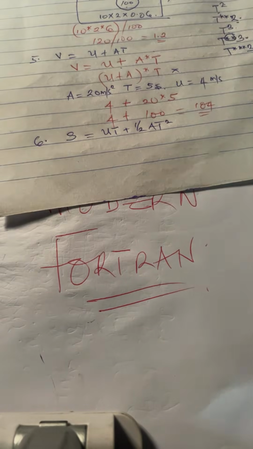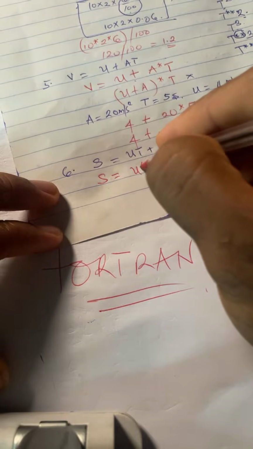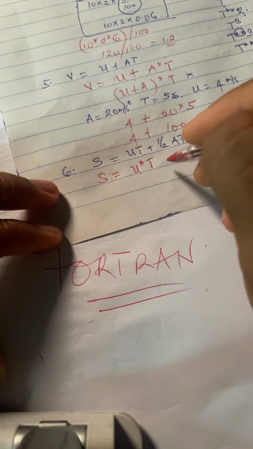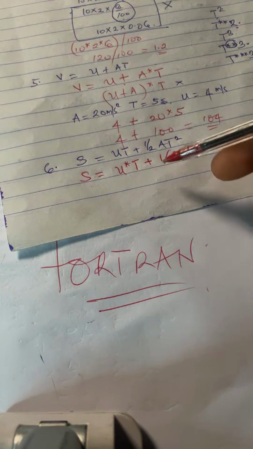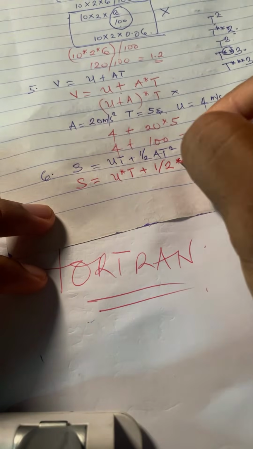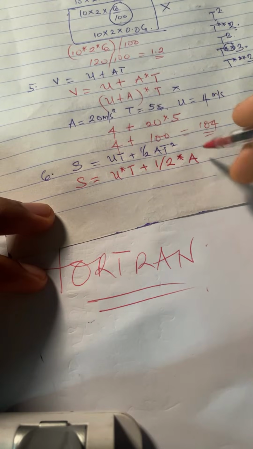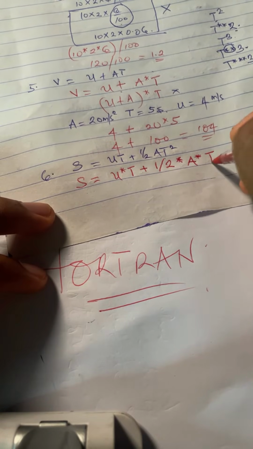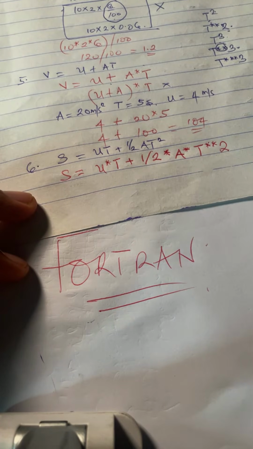So now let's do this one. S is equals to ut plus half at squared. So what do we say? S now, because ut will be u asterisk t, plus 1/2. Remember that this forward slash is used for what? It's used for division. Then we say asterisk again, then asterisk what? A, that is times A. Then asterisk again, t asterisk asterisk 2.